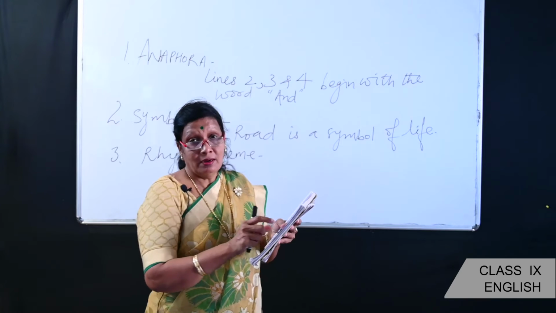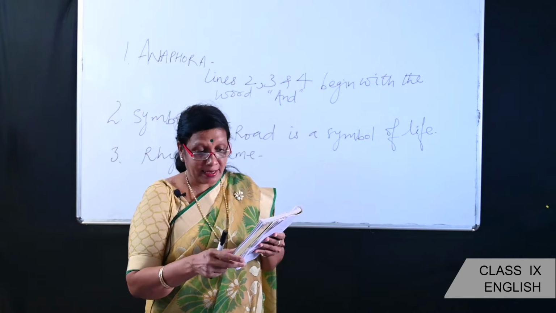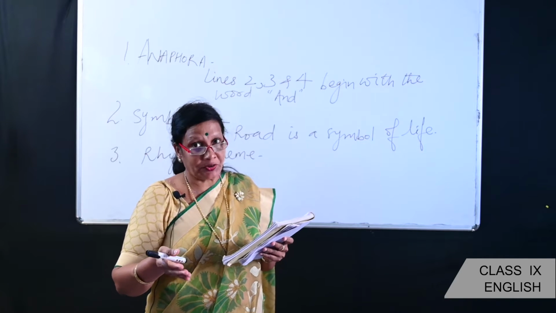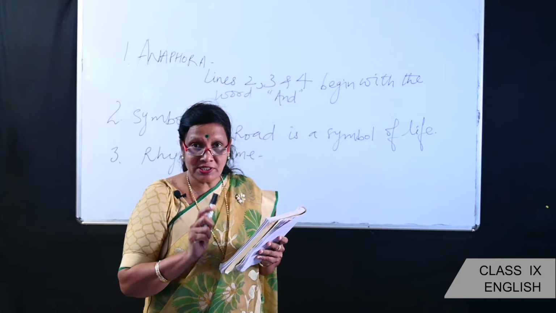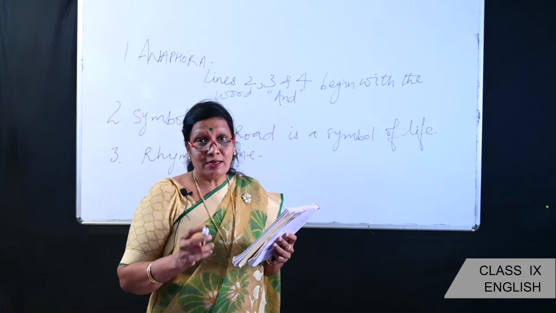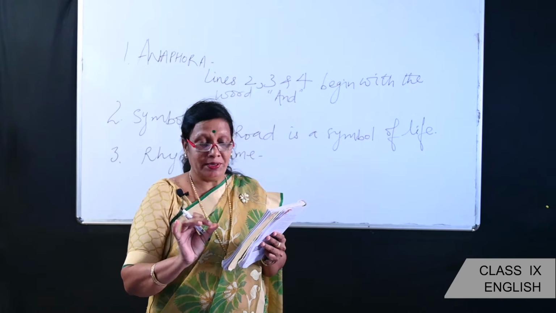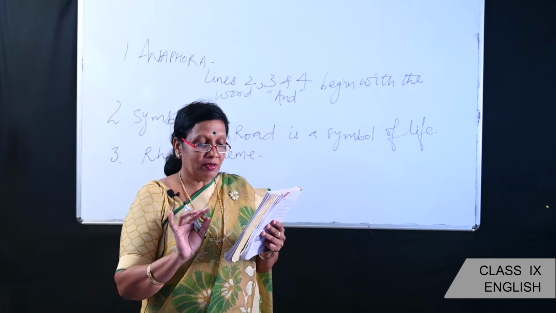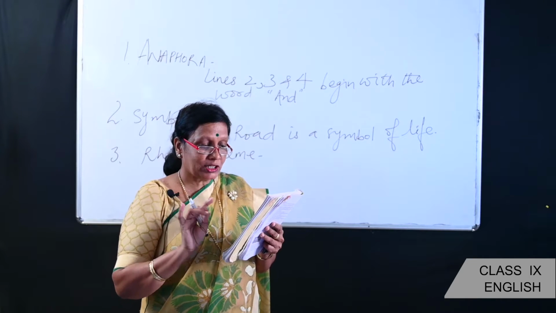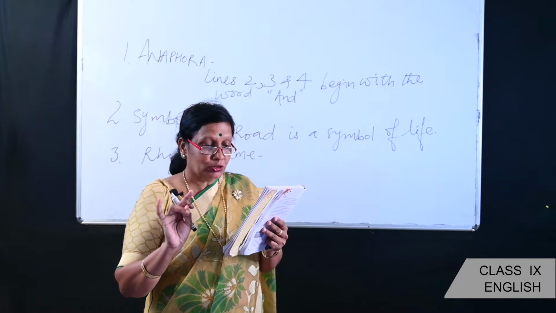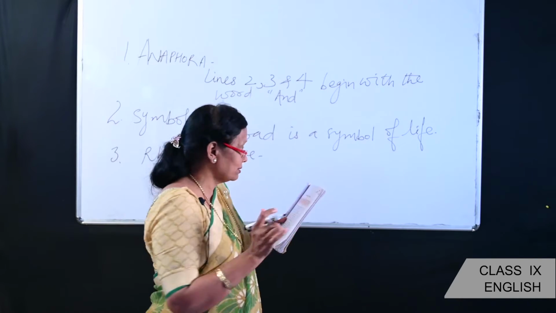For example, in the poem The Road Not Taken, if you are looking into your textbook, let's look at the first stanza and let's look at the rhyming words. Two roads diverged in a yellow wood, And sorry I could not travel both. So let's take the last words.